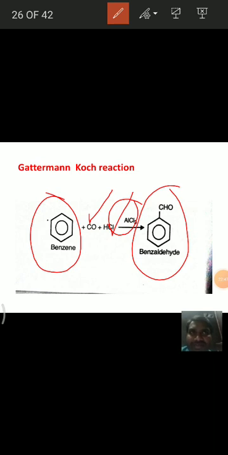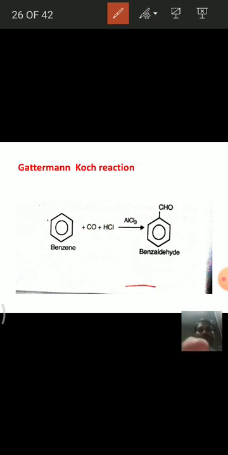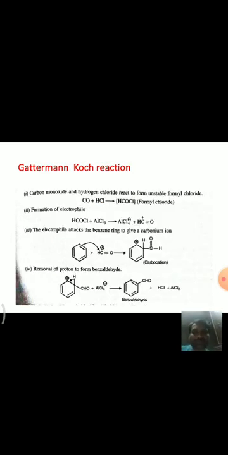This is the Gattermann-Koch reaction. And for this reaction, if you observe the mechanism, see here, this is the mechanism of the reaction. In the first step, benzene is treated with carbon monoxide and HCl.